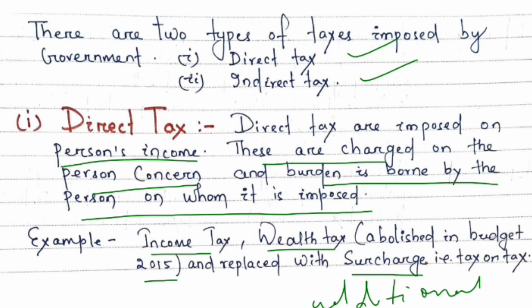Okay. Now if a person earns a higher level of income above the threshold limit notified by the government, that person will have to pay surcharge. It can be a company, or it can be an individual, or it can be an HUF, or it can also be a partnership firm. Okay.